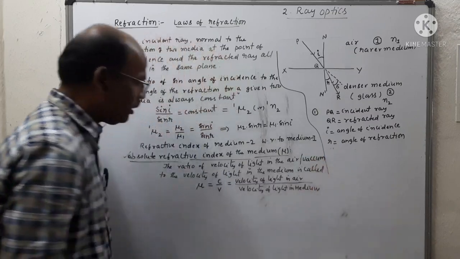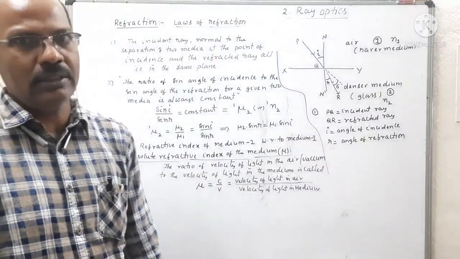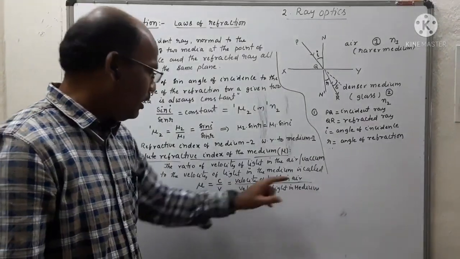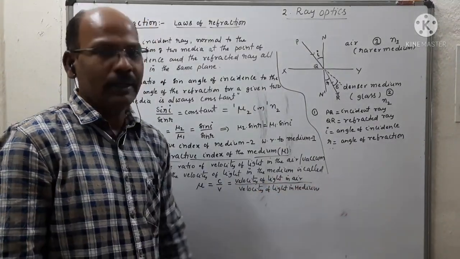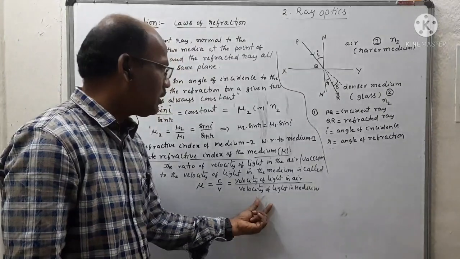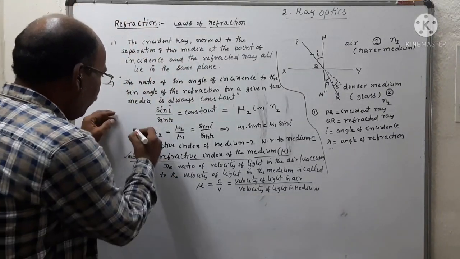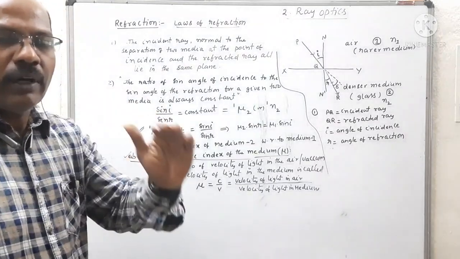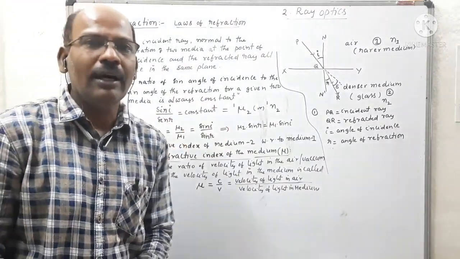This is the formula used to solve the simple applications which are based on the velocity of light in air and the velocity of light in a medium. By using this equation, we can modify the relative refractive index of one medium with respect to another medium.